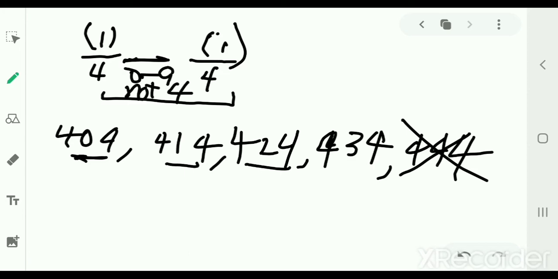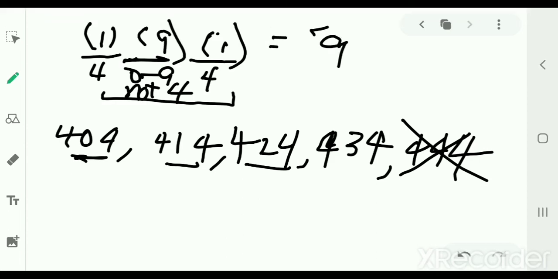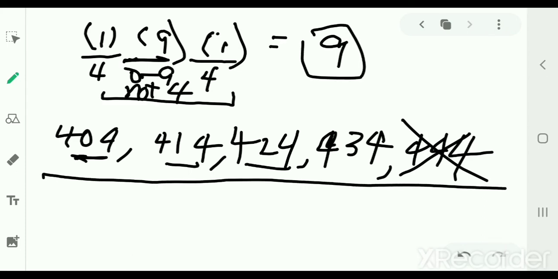Well, 0 through 9, believe it or not, is 10 different possibilities because of the 0. And since we're eliminating 1, we have 9 possibilities. So in the case that the first and third digits match, we now have 9 outcomes. That's what we call it. 9 results, 9 possibilities, 9 outcomes.